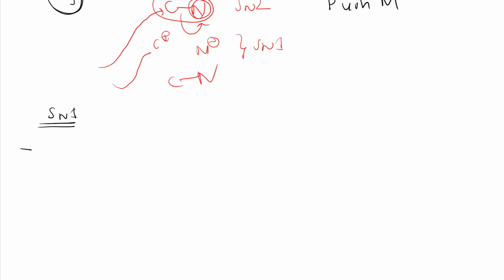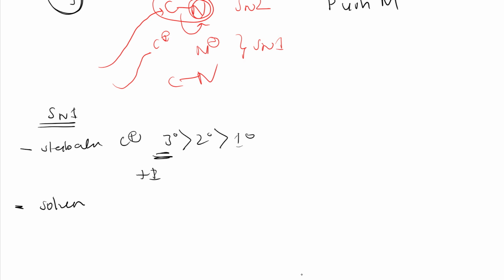One is stability of carbocation. So the order I have told, it will be tertiary, secondary, primary, right? So this tertiary group, by plus I effect, stabilizes the carbocation. These things are the basics. Second thing, it depends on solvent also. Polar solvent will prefer SN1, right?